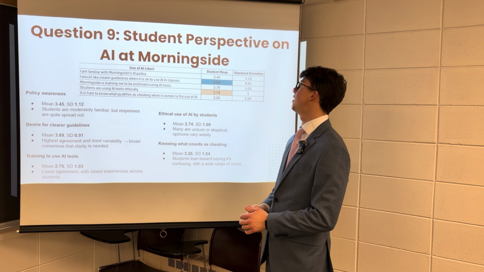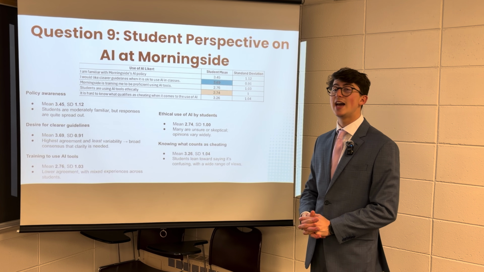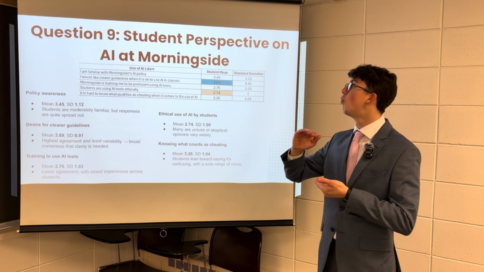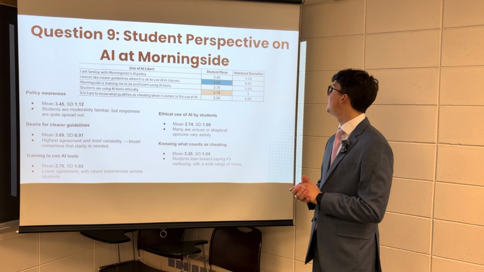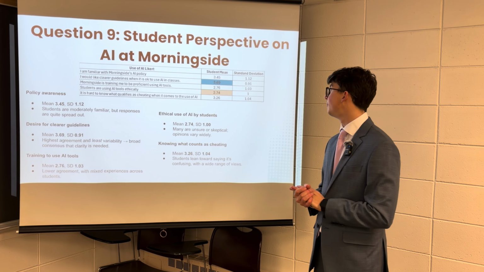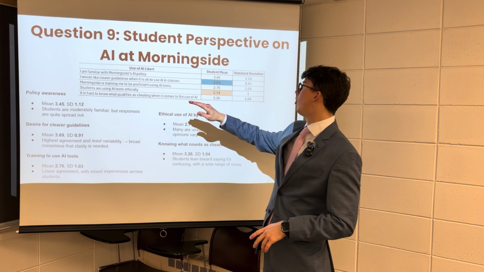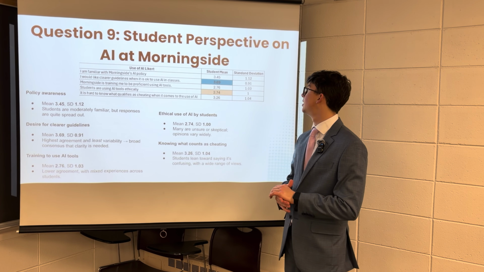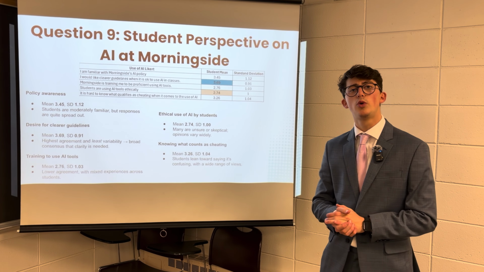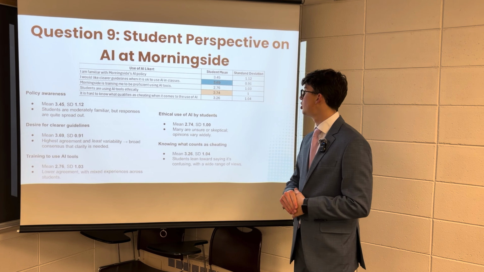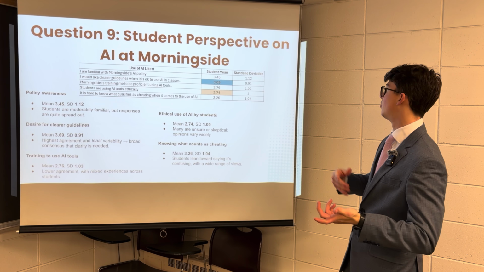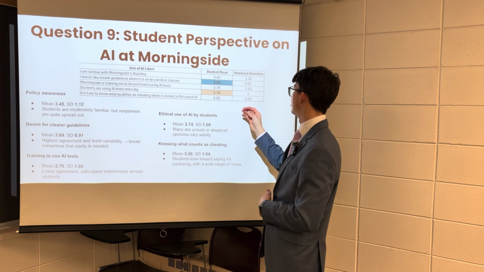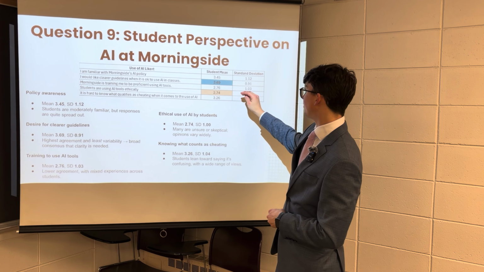The third one: Morningside is training me to be proficient using AI tools. 2.76, so this one is between neutral and somewhat disagree, and also with a big standard deviation of 1.03. The fourth one: students are using AI tools ethically. This one had the lowest student mean with just 2.74 and a standard deviation of 1. So many are still unsure, and opinions vary widely.